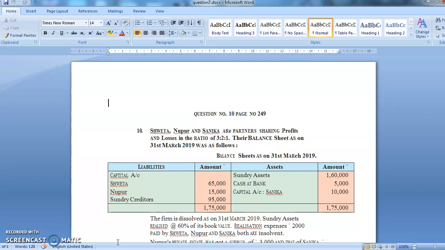Shweta, Nupur and Sanika are partners sharing profit and loss in the ratio of 3:2:1. The balance sheet as on 31st March 2019 was as follows. Capital account Shweta and Nupur 65,000 each, creditors 95,000, sundry assets 1,60,000, cash at bank 5,000, capital of Sanika is 10,000. See, this time the capital is on the asset side. Okay, just remember that. The firm is dissolved on 31st March 2019. The assets realized 60% of the book value.